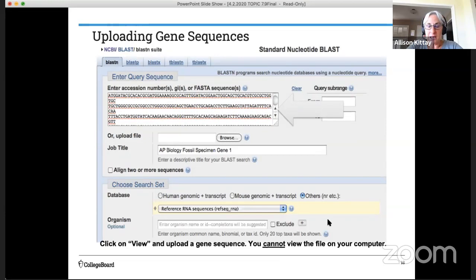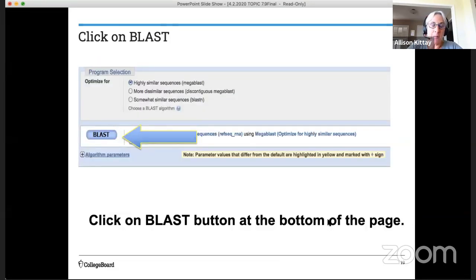So that's getting set up. And then the last thing we want to do is optimize for highly similar sequences. We're going to get a lot of hits. We want the hits that are most closely related to the sequence that we put into the tool. And then you hit blast, this button here, so you blast off. And then what happens is literally in a minute or two, this database is searched for those sequences that most closely match the one that you put in.